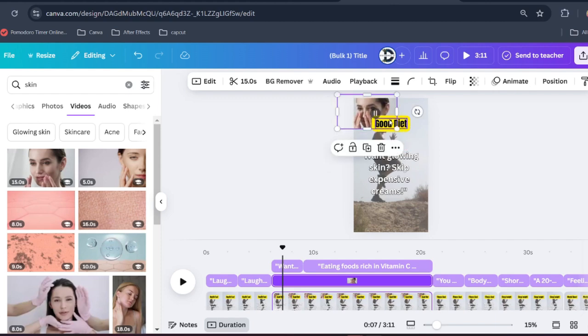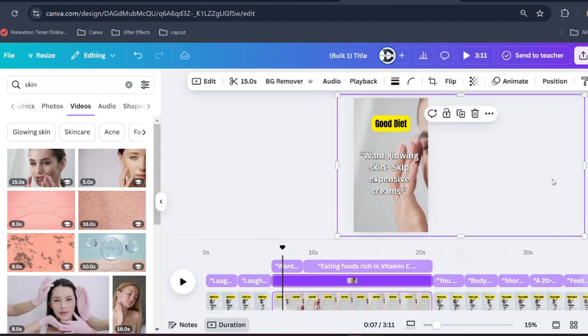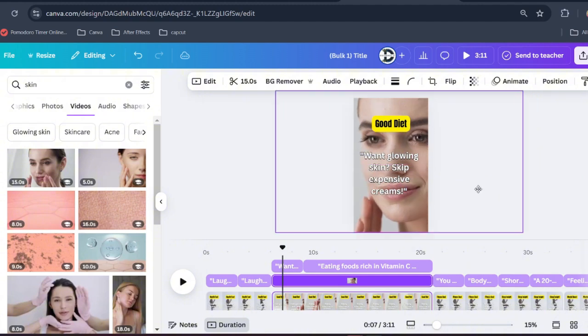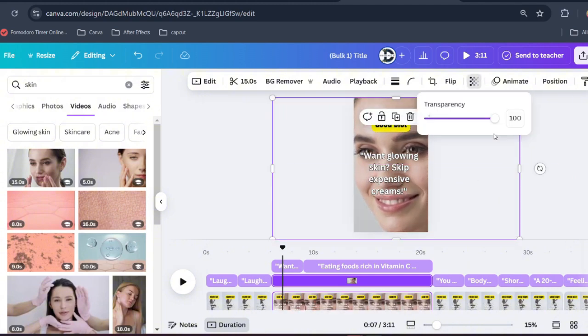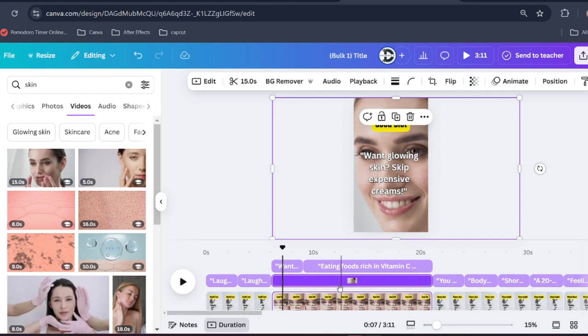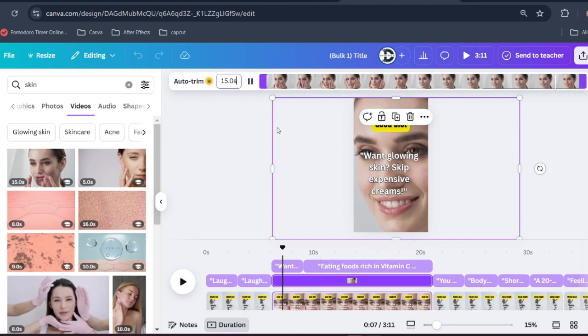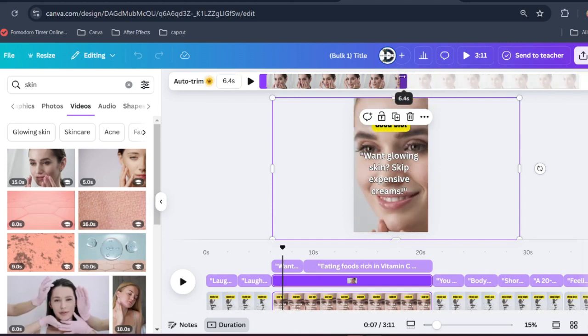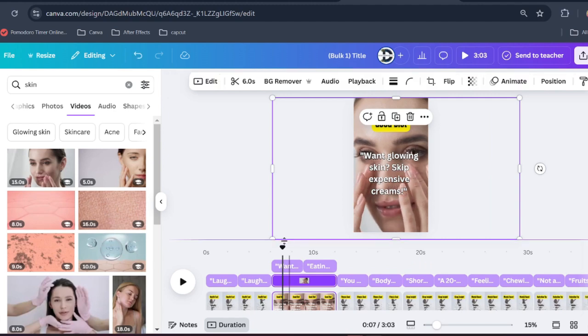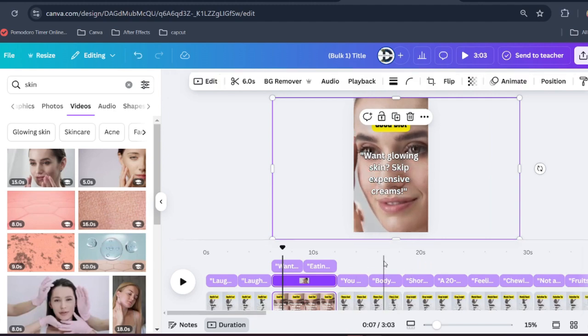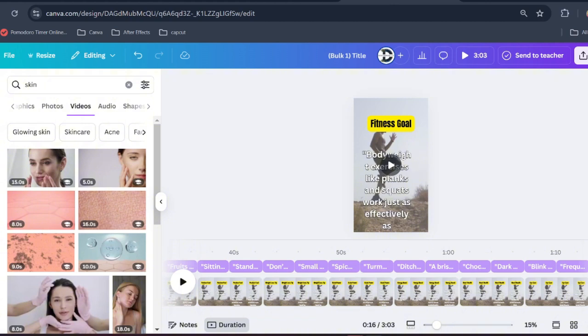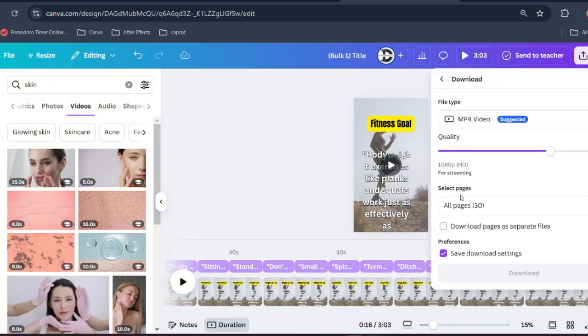After doing it, change the video in every page so it is unique. Click on Share, then Download. And make sure you select Download as separate file.